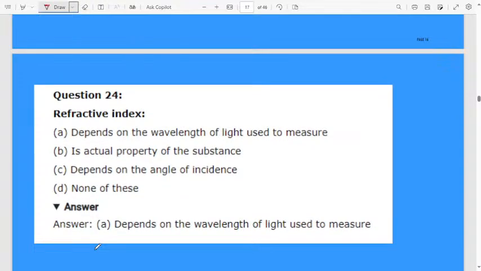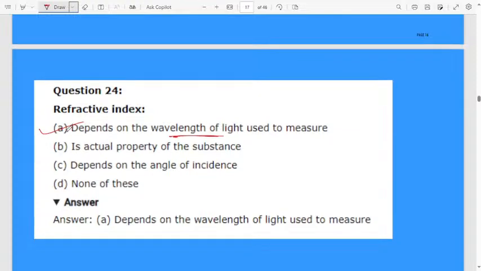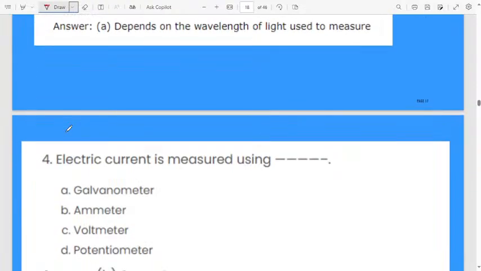Refractive index, it will depend upon the wavelength of light used to measure. Mainly it will depend upon the wavelength of light. Remember that one. Next one, electric current is measured using.